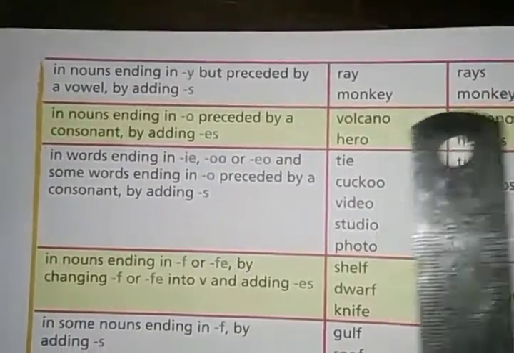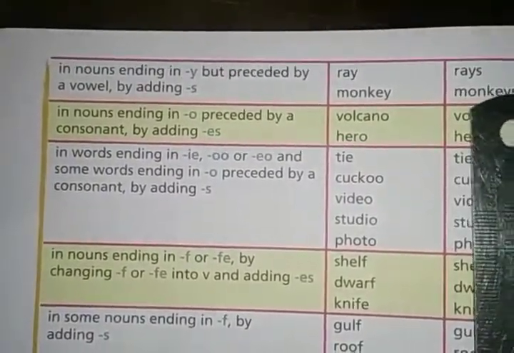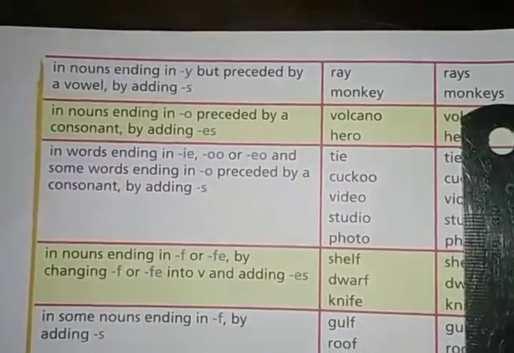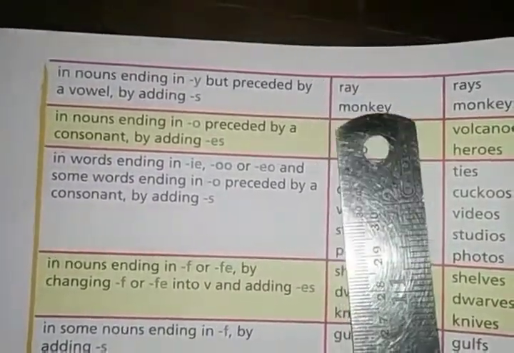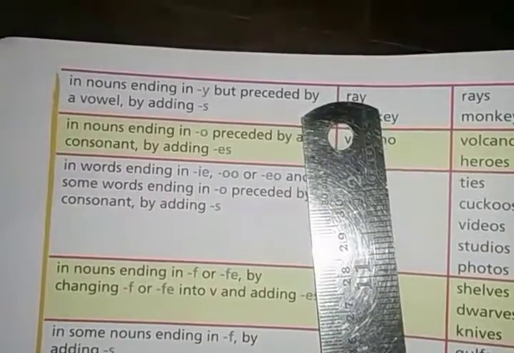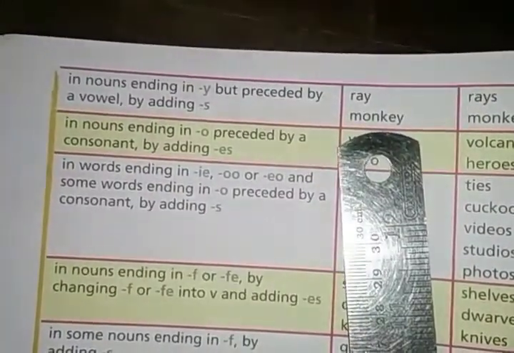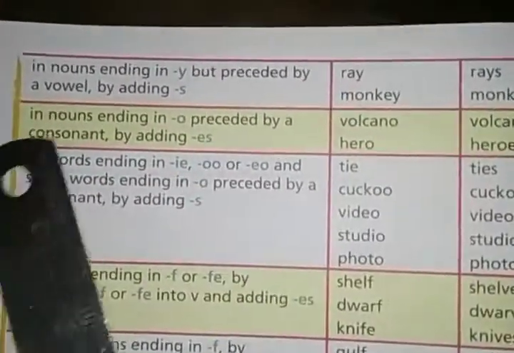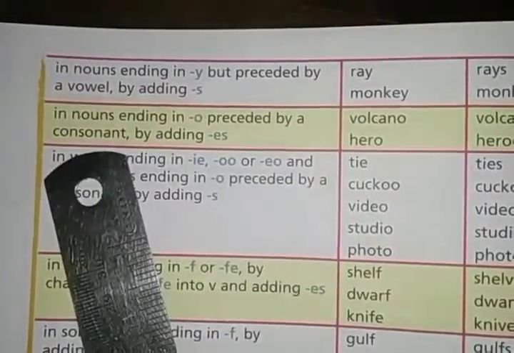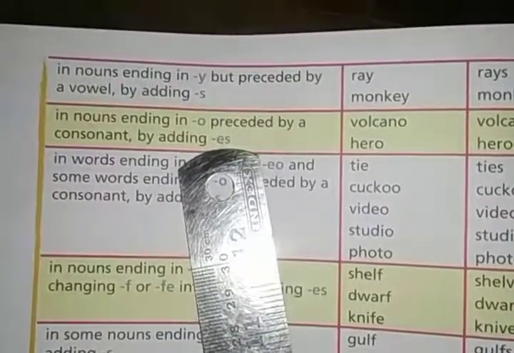So when you add s to the words, it will become plural form. When the noun ends with y but is preceded by a vowel, some vowel A, E, I, O, U will be written before the y, then we have to add s to make it plural. Clear?